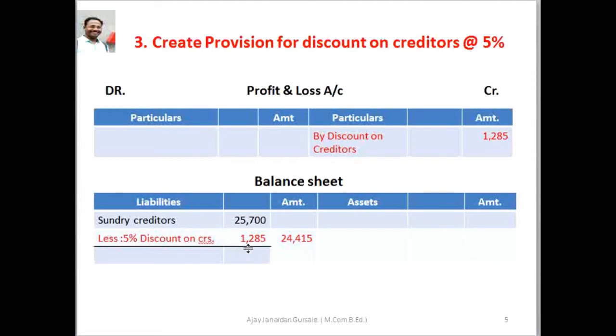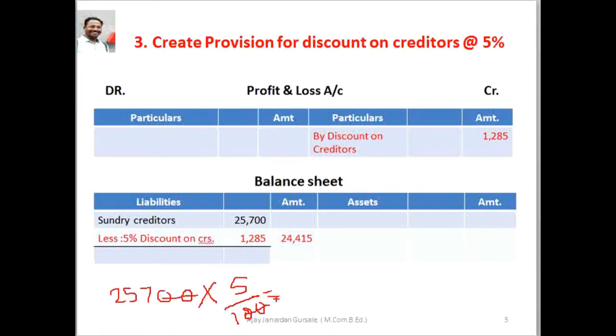On 25,700 we have to charge 5% on that, and thereafter we get the discount.